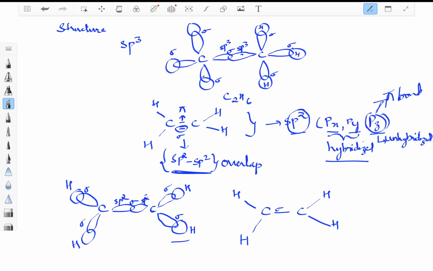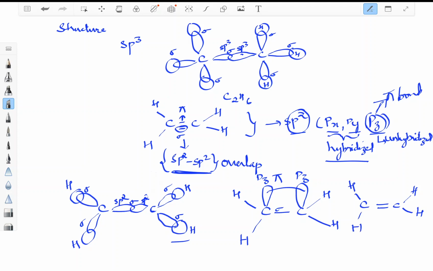Now the unhybridized orbital which is present as pz orbital overlaps to form pi bond, and this leads to the formation of a structure that is C double bond C, with hydrogen, hydrogen, hydrogen, hydrogen.